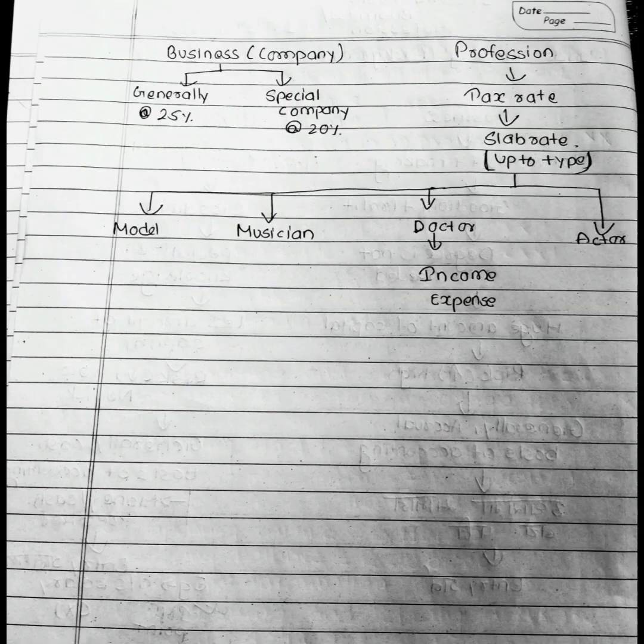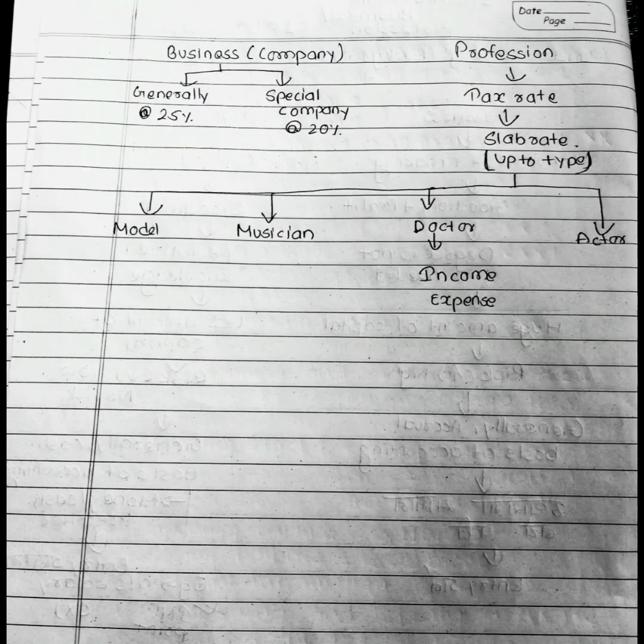Another thing is, if it is a business or a general company, then the tax rate is 25%, and if it is a special company, then 20%. In a profession, the tax rate is the slab rate we have studied till now, up to 4 lakh 1%, then 10%, like this. A profession can be anything like a model, musician, doctor, actor, actress, accountant, or teacher. Anything can be a profession.